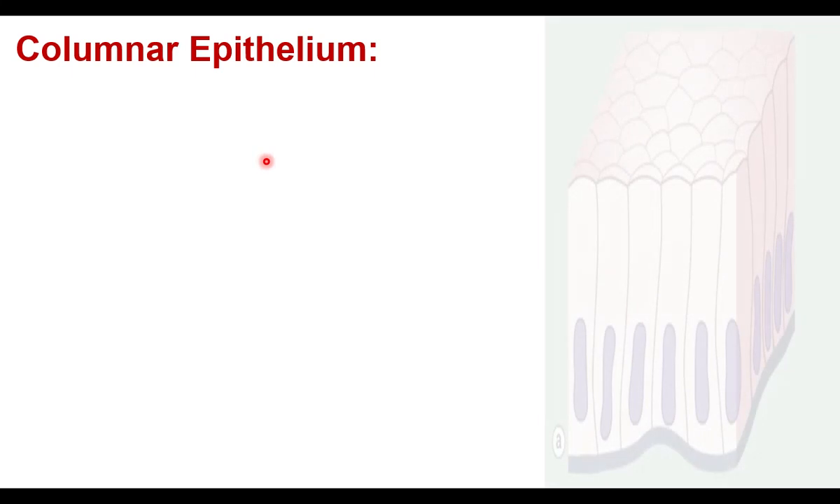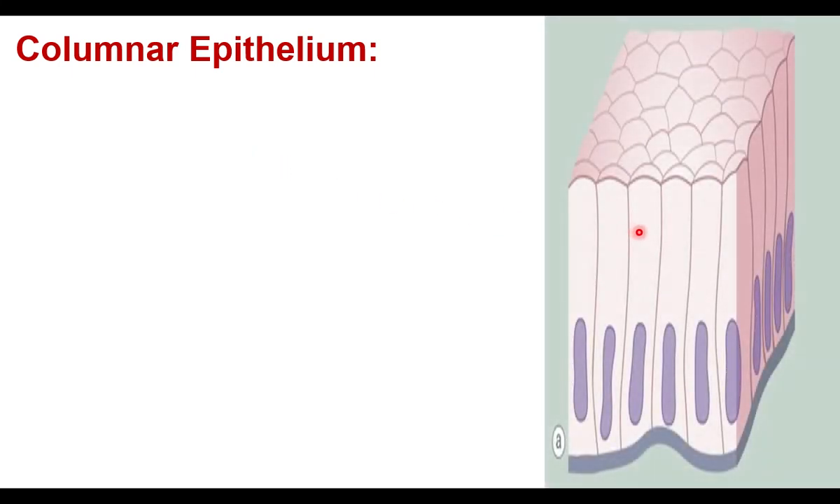The third type of epithelium is columnar epithelium. You know what is the meaning of column? Here the cells are arranged in rows or line. Look at the shape of these cells. They are long cells. They are elongated cells. And the nuclei are found at the base. Nucleus is singular, nuclei plural. Nuclei are found at the base. They are pillar-like cells, tall cells.